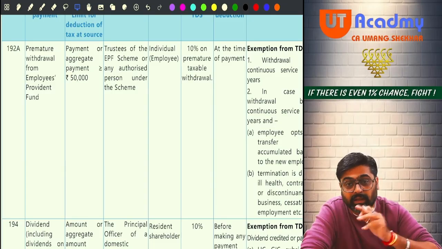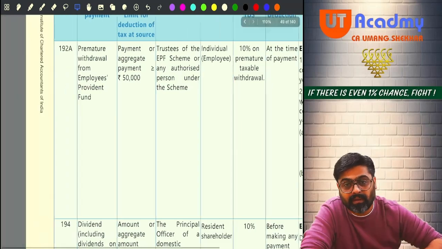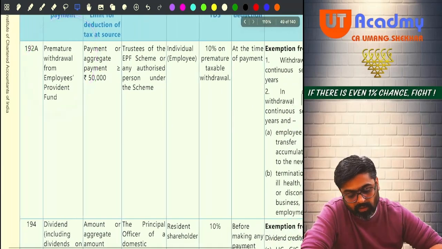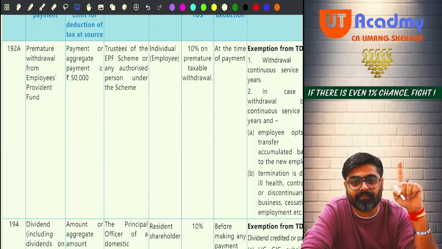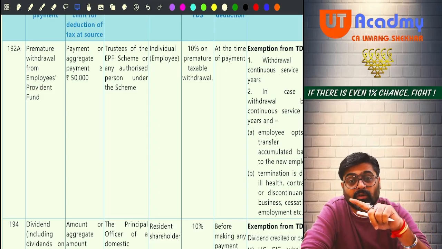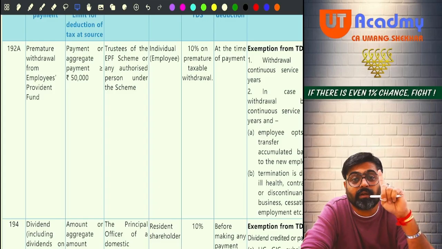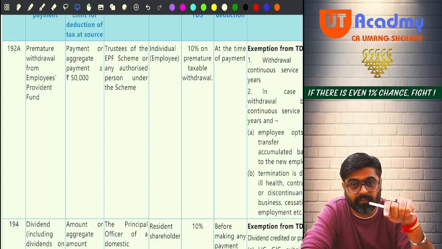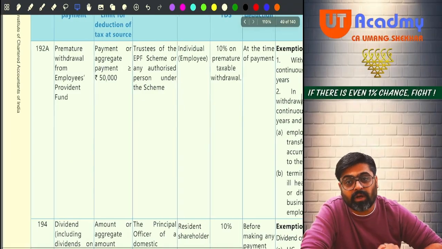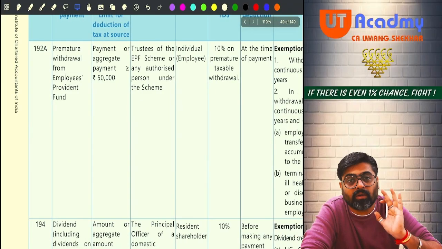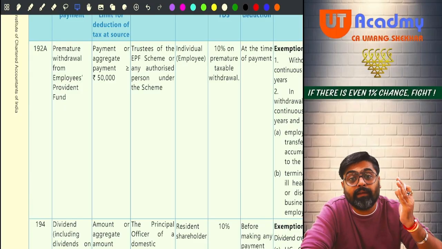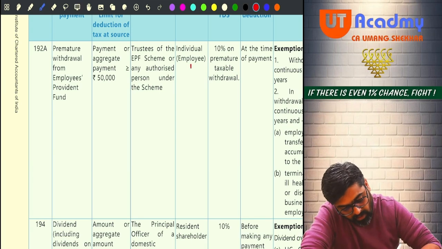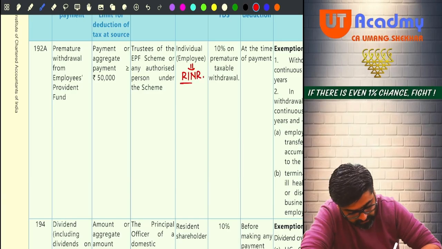Now that trustee giving you this payment, what is the payment? Premature withdrawal. Who are you? You are an employee, individual employee. So do you know who is the payer? Come on, tell me, who is the payer? Trustees of provident fund, making what payment? Premature withdrawal from RPF account. Yes or no? This payment is covered by 192A. This payment is made to whom? Made to an individual employee. That employee may or may not be a resident. Resident as well as non-resident. He can be any type of employee. Yes or no?